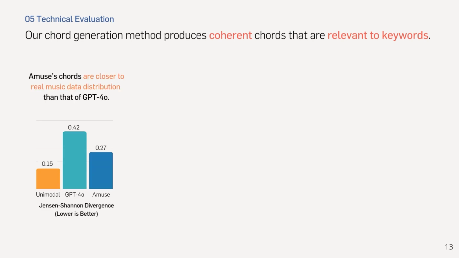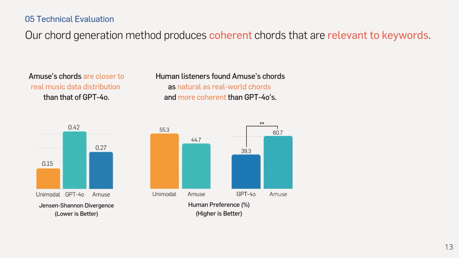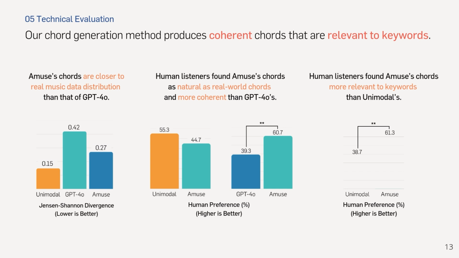The results show that our chord generation method is capable of producing coherent chords that are relevant to keywords. First, using Jensen-Shannon divergence, we show that Amuse's chord distributions are closer to real music data distribution. From the listening study, we found that human listeners found Amuse's chords as natural as the chords generated by the unimodal chord model, and the listeners preferred Amuse's chords in terms of coherence compared to the chords generated by GPT-4o. Lastly, the listeners found Amuse's chords more relevant to keywords than the chords generated by the unimodal chord model.